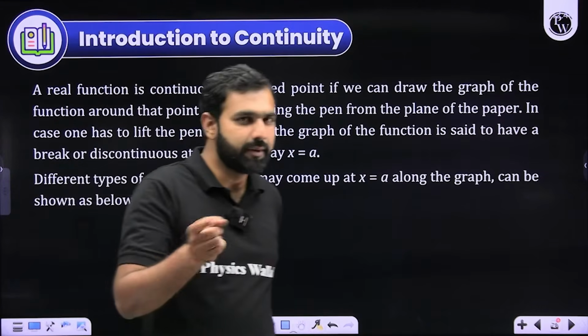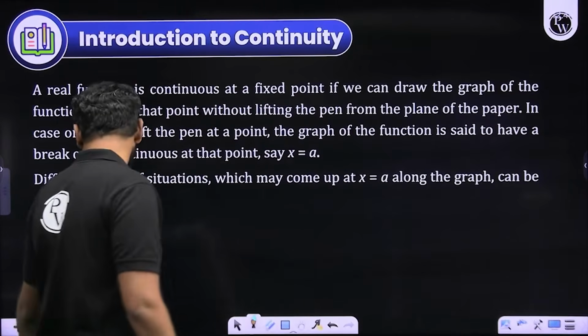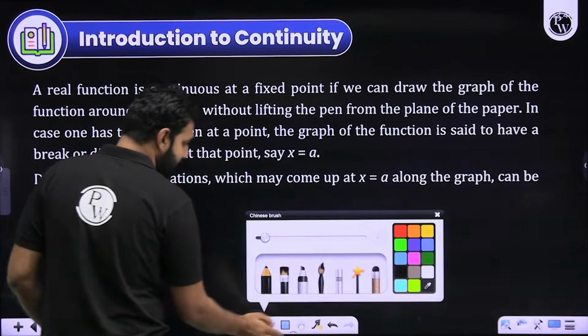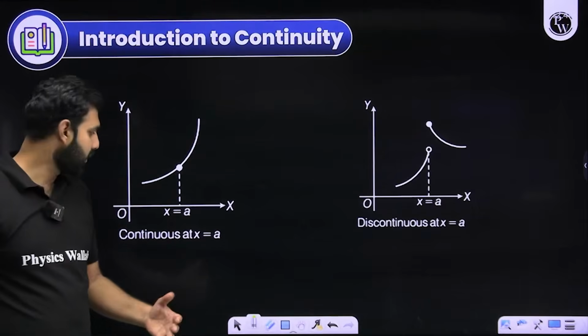Now, how does limit help in deciding the continuity of a function? That is what we'll be deciding at this stage. I'll demonstrate different cases, different scenarios, different examples, and I'll just try and make you understand the different cases. For example, look at this part.